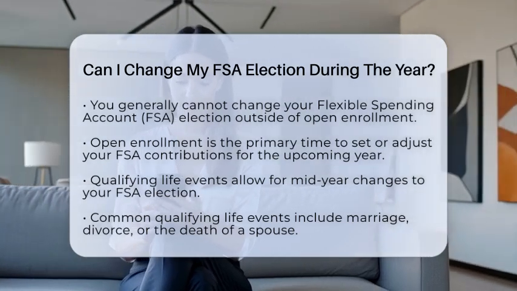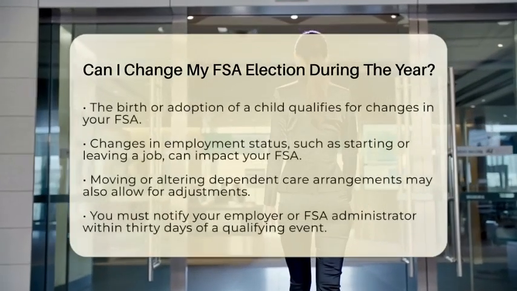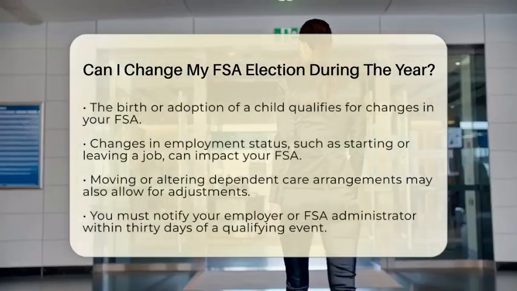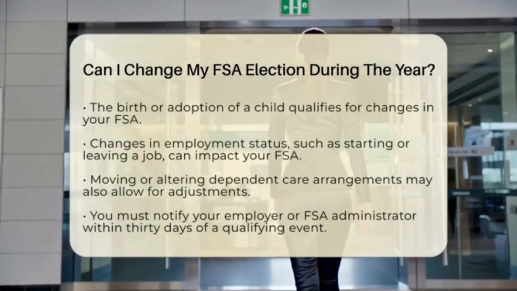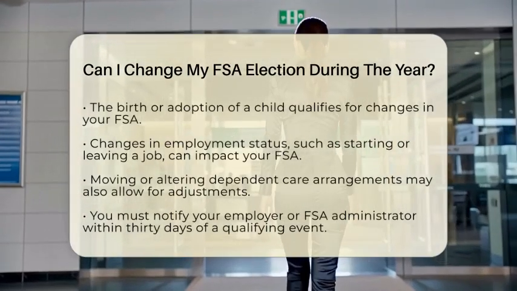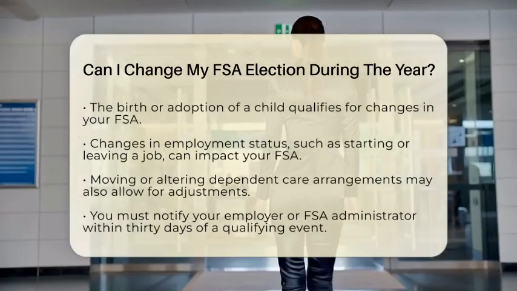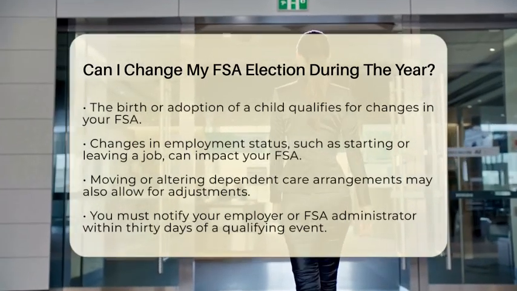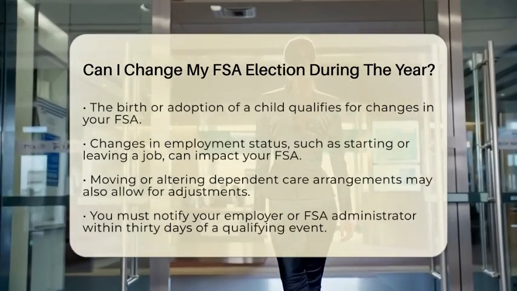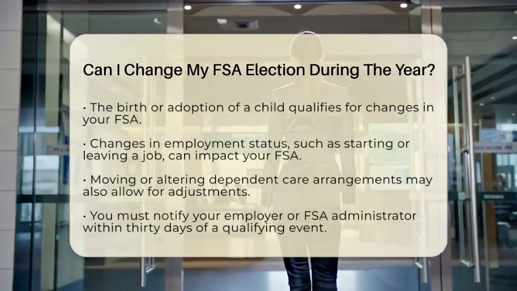So, what qualifies as a life event? Common examples include changes in marital status, such as marriage, divorce, or the death of a spouse. If you have a child through birth or adoption, that also counts. Changes in your employment status, like starting or leaving a job, can affect your eligibility or coverage. Additionally, if you move or change dependent care arrangements that impact costs, you may be able to make changes.